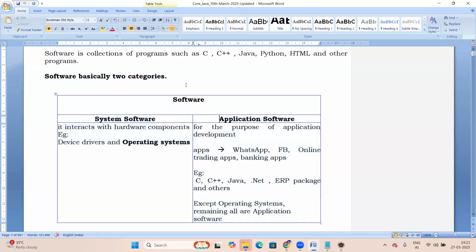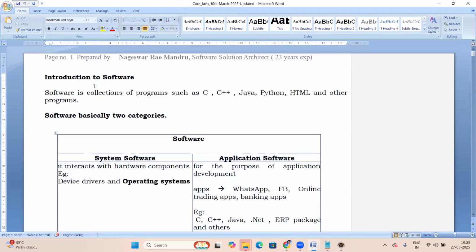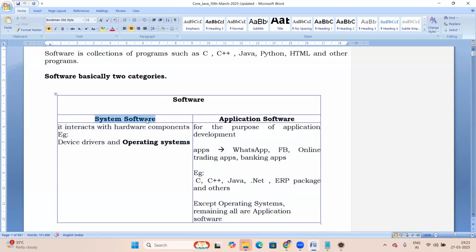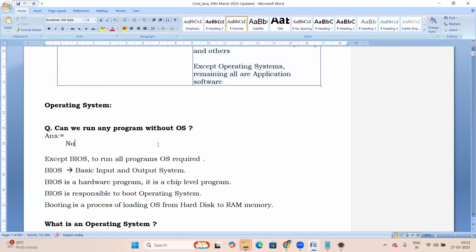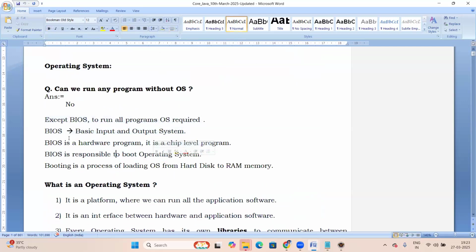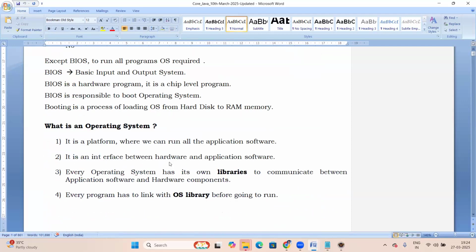So yesterday, software introduction, about system software and application software. We discussed that Java is application software, right? And next about the OS, and about BIOS. BIOS is the first program in your system. Once you power on the system, BIOS starts. That BIOS is responsible to boot your OS. So first BIOS, next OS.